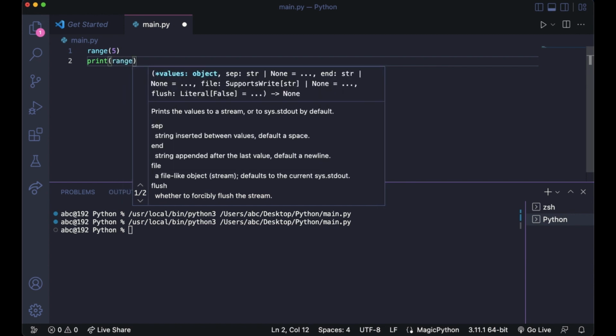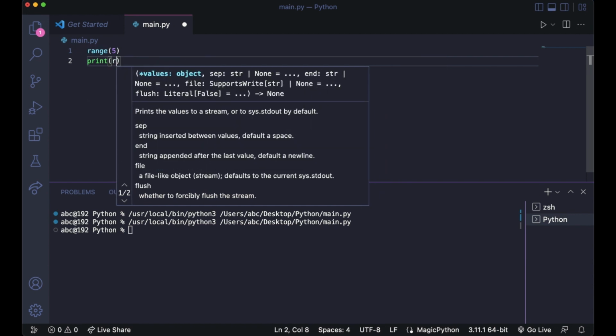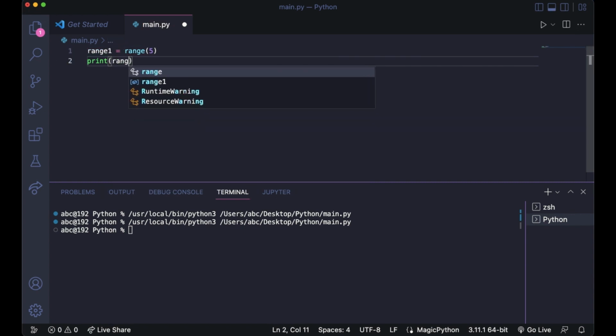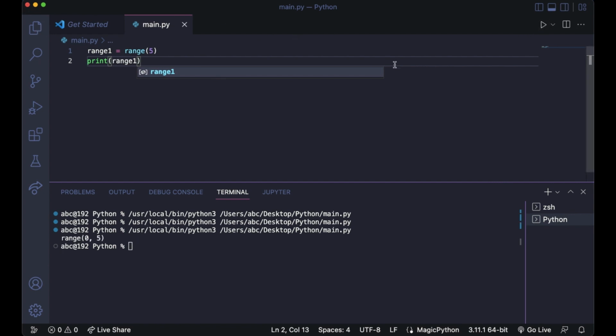Let's store this in a variable called range 1, and let's print range 1. We'll get this, which is supposed to be the representation.